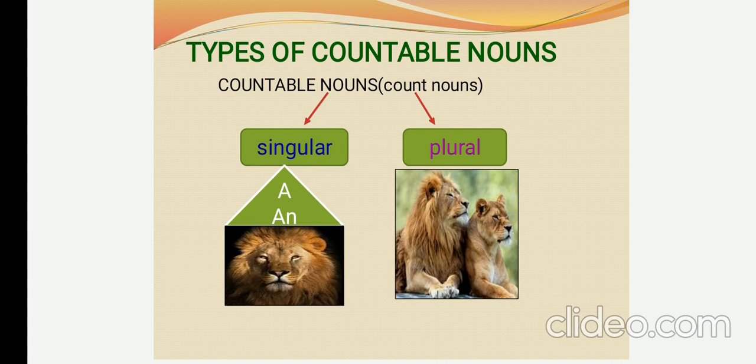Let us see the example here. In singular, there is only one lion. Plural, two lions. Lion, lions. It is the difference between singular and plural. So when the noun is converted into a plural, sometimes we add s or es or ves. Let us learn about that in a detailed manner.